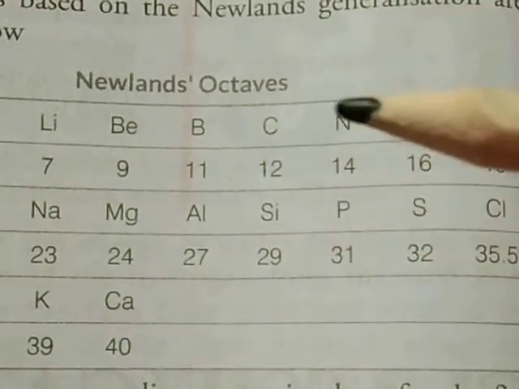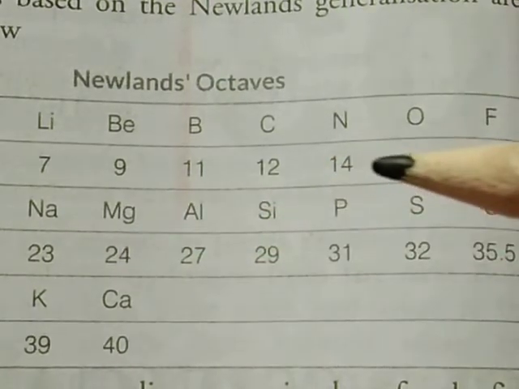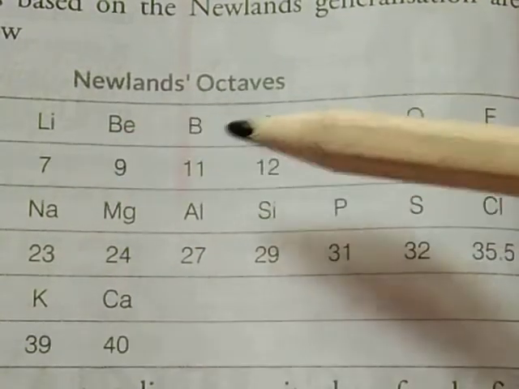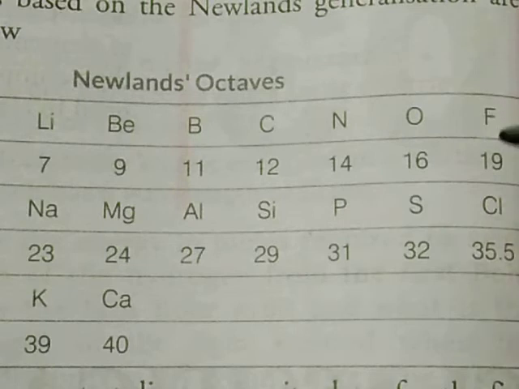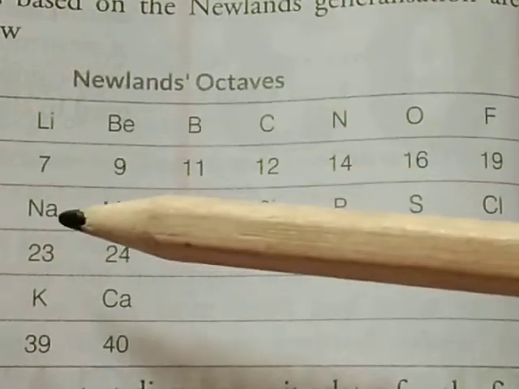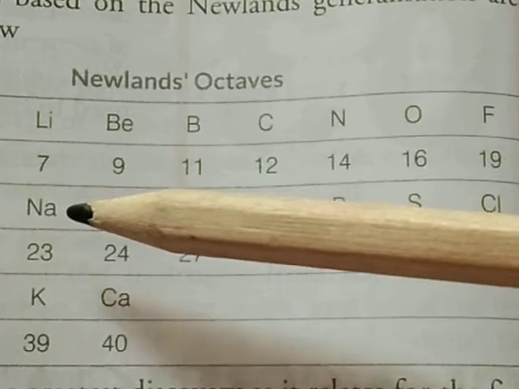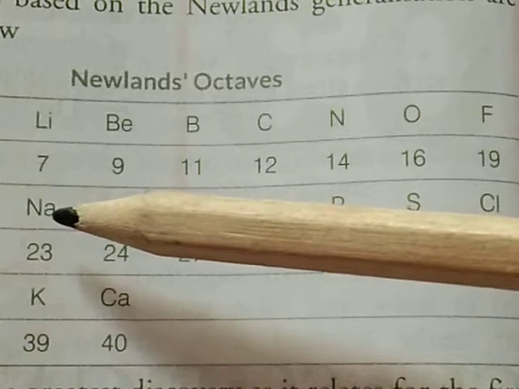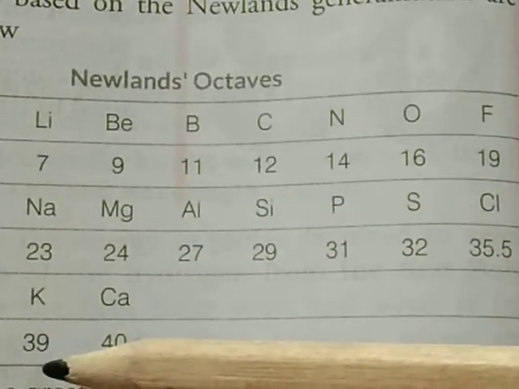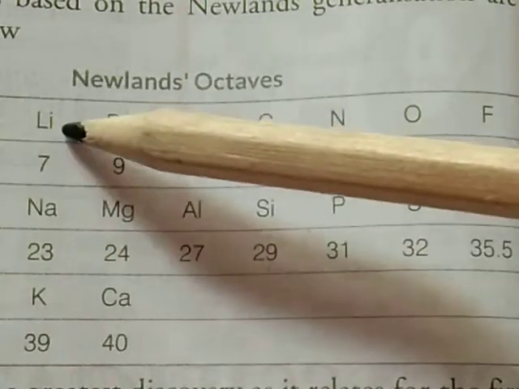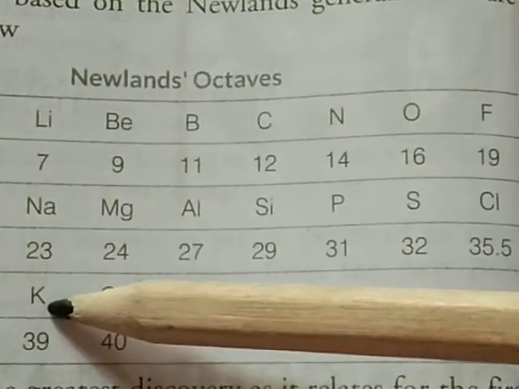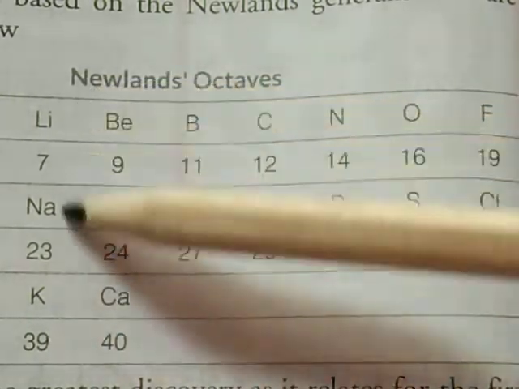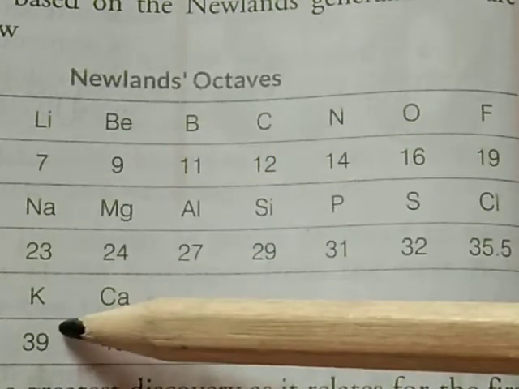These elements are arranged according to their atomic mass. 1, 2, 3, 4, 5, 6, 7, and the eighth element is again sodium. Sodium is the eighth element after lithium, and potassium is also the eighth element after sodium. These elements are placed in the same vertical row. This is called a group, which has common properties.